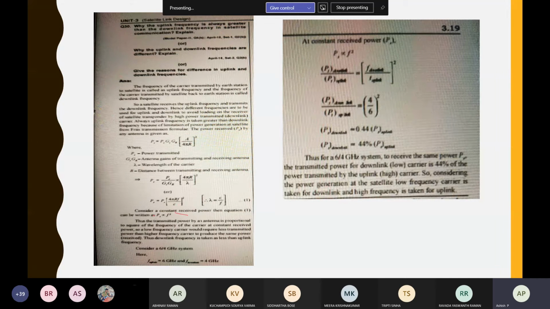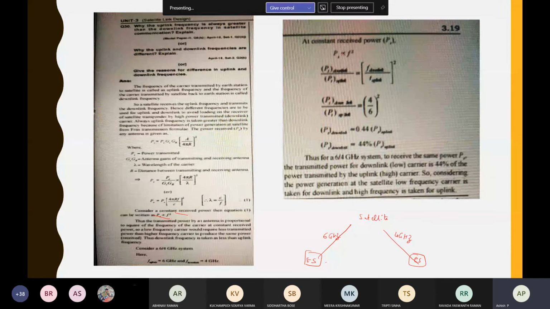So if you select a higher frequency, then path loss will be more, and to compensate that, you have to radiate more power, which is not available at the satellite. So for the uplink we go for a higher frequency because at the earth station we have a lot of power supply, whereas in the satellite we don't. During the downlink, we decrease the frequency of operation and send it at a lower carrier signal.